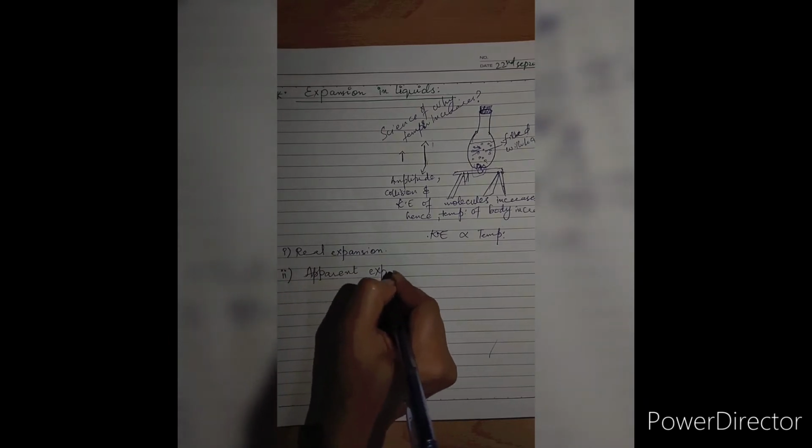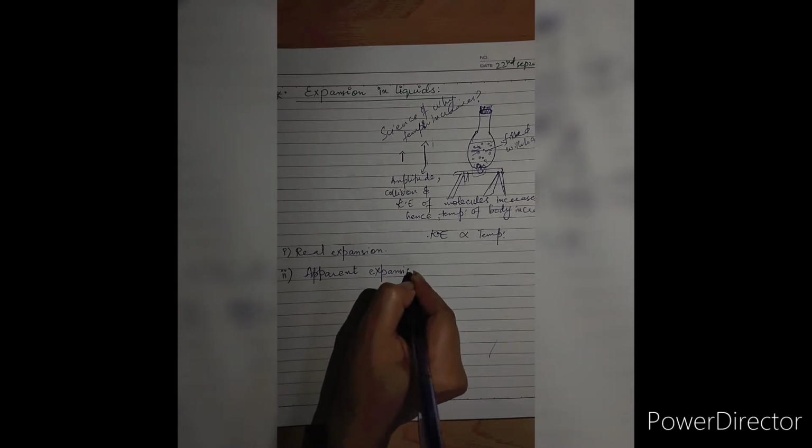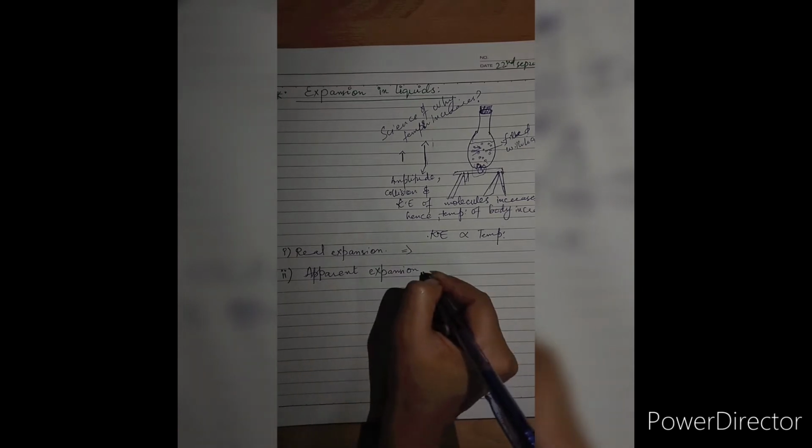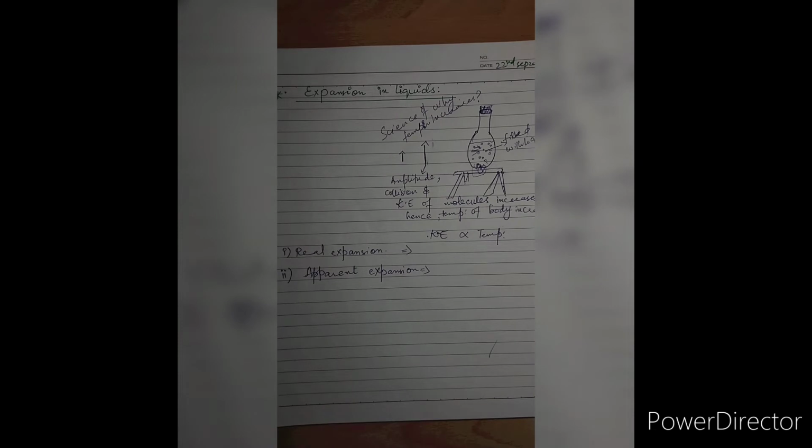Students, the difference between them is that real expansion occurs when the volume of liquid increases. As soon as the volume of the liquid increases, the temperature of the liquid increases, hence real expansion occurs. And this expansion does not depend on the expansion of the container.